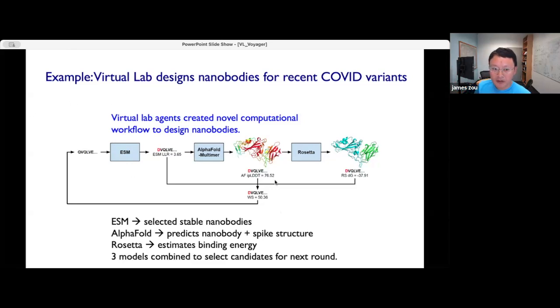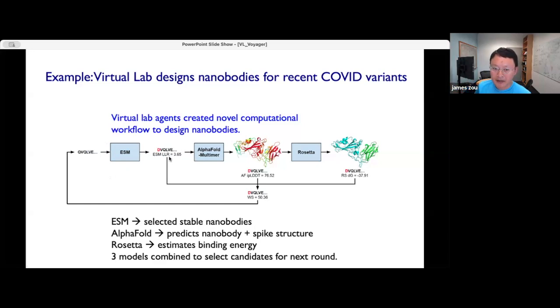So here's how the workflow works. This is the workflow that's designed and implemented by the virtual lab agents. They first decided to use this protein language model called ESM. ESM basically takes as input an amino acid sequence and tells you how likely the sequence is to form a stable functional protein. So it basically computes a score. The agents first use that to filter for likely candidates.